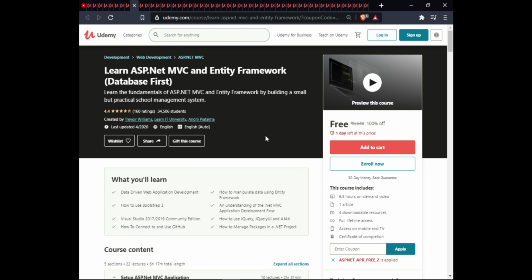The next course is Learn ASP.NET MVC and Entity Framework. In this course, you will learn data-driven web applications, how to manipulate data using Entity Framework, how to use Bootstrap 3, the understanding of .NET MVC application development flow, Visual Studio 2017-19 Community Edition, how to use jQuery, jQuery UI, and Ajax, how to connect to and use GitHub, and how to manage packages in a .NET project.